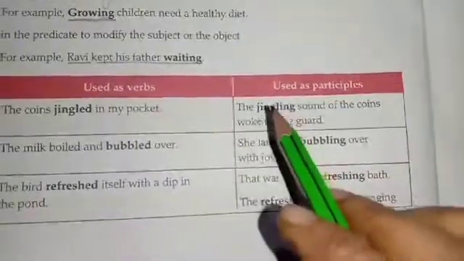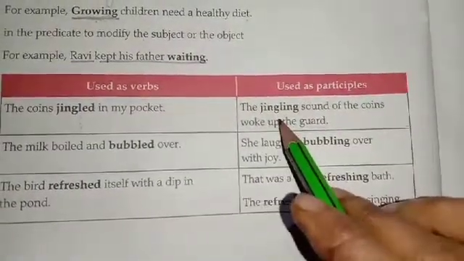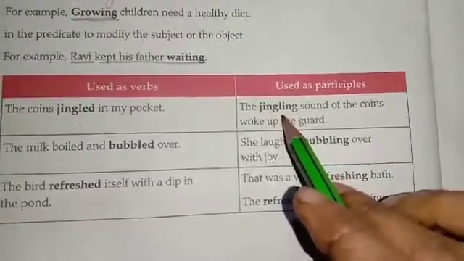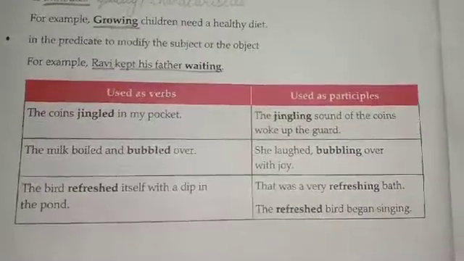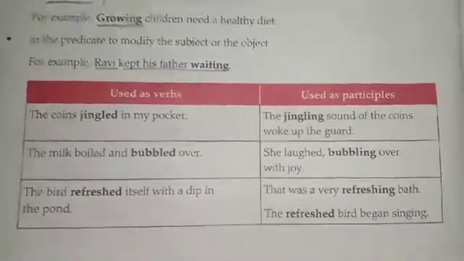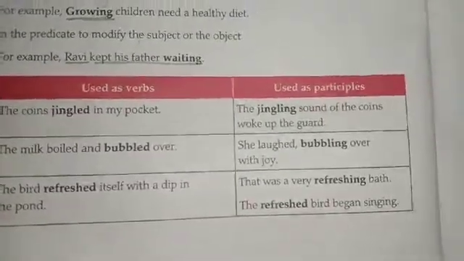But here, how was the sound of the coins? Jingling. So this is an adjective also and a verb also. Mostly you must try to find out the adjective. So here it is a participle. Now see the next example.